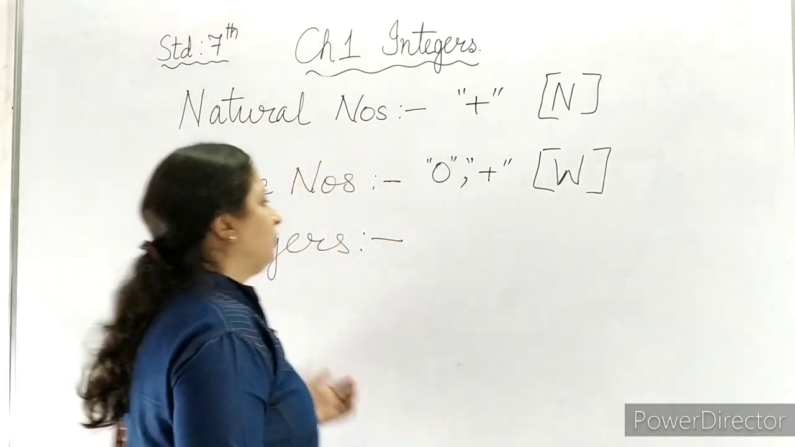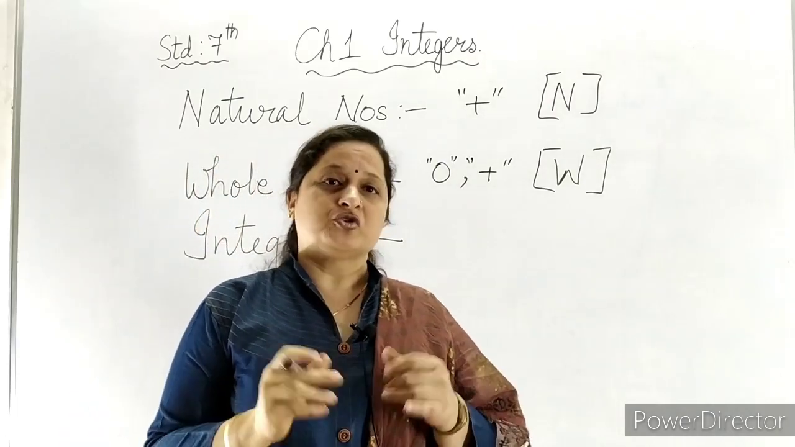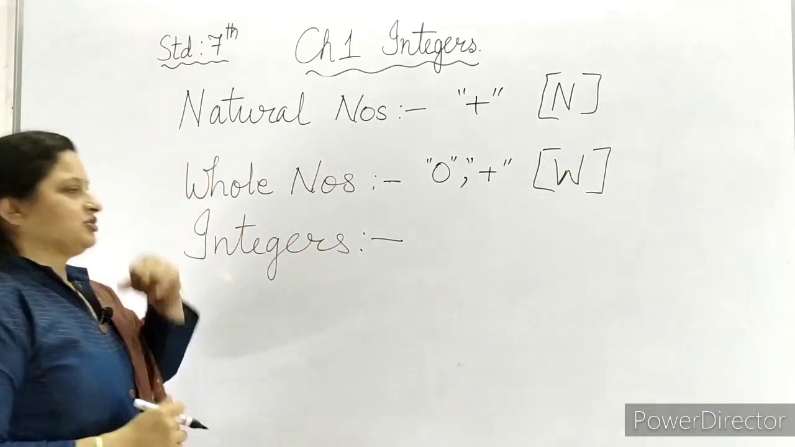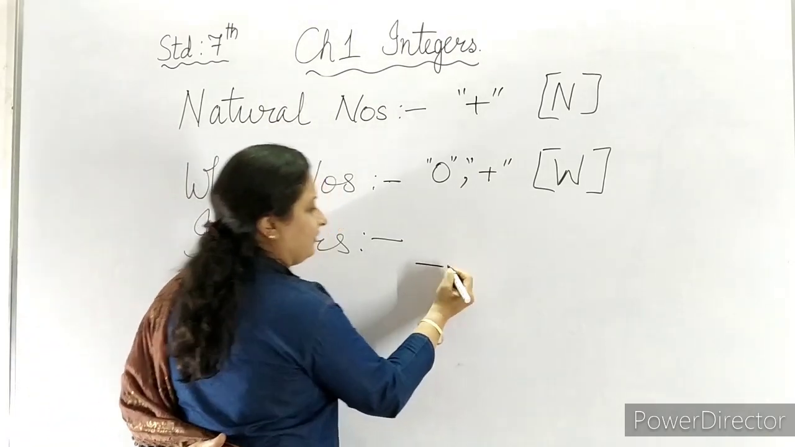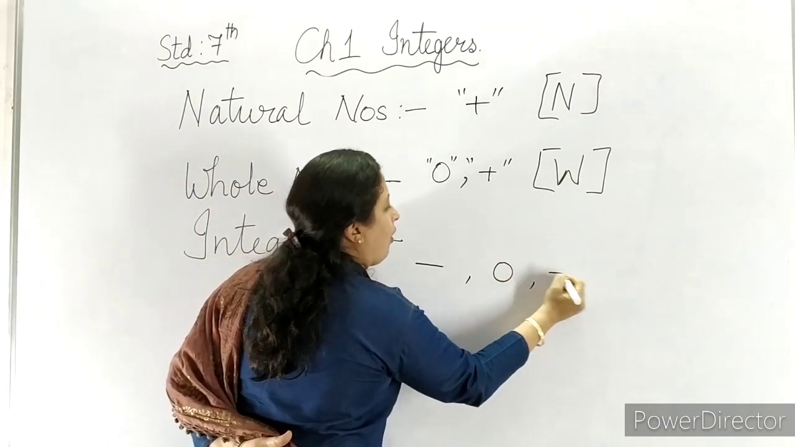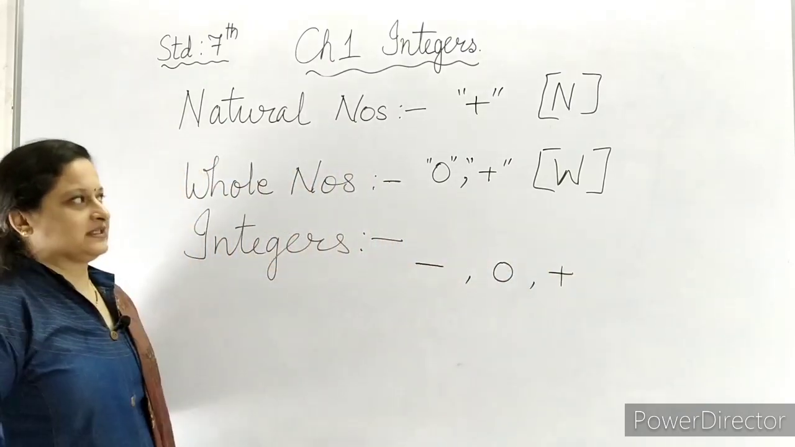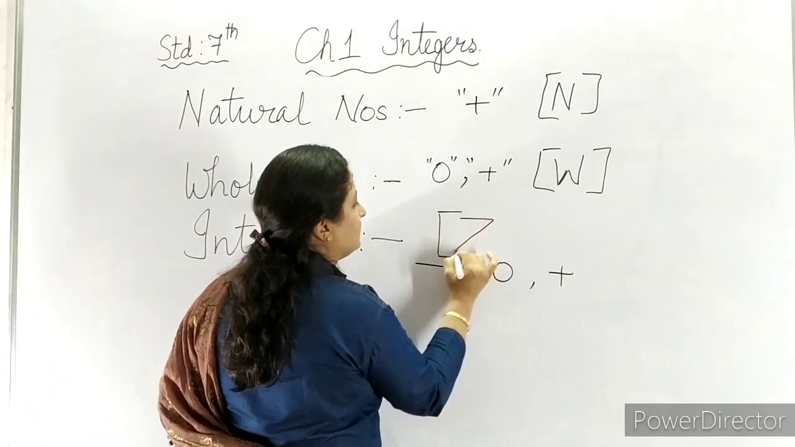Now we will talk about negative numbers. Where do the negative numbers come in? So here come the integers. Integers are the set of negative numbers plus 0 plus all positive numbers, and it is denoted with capital Z.